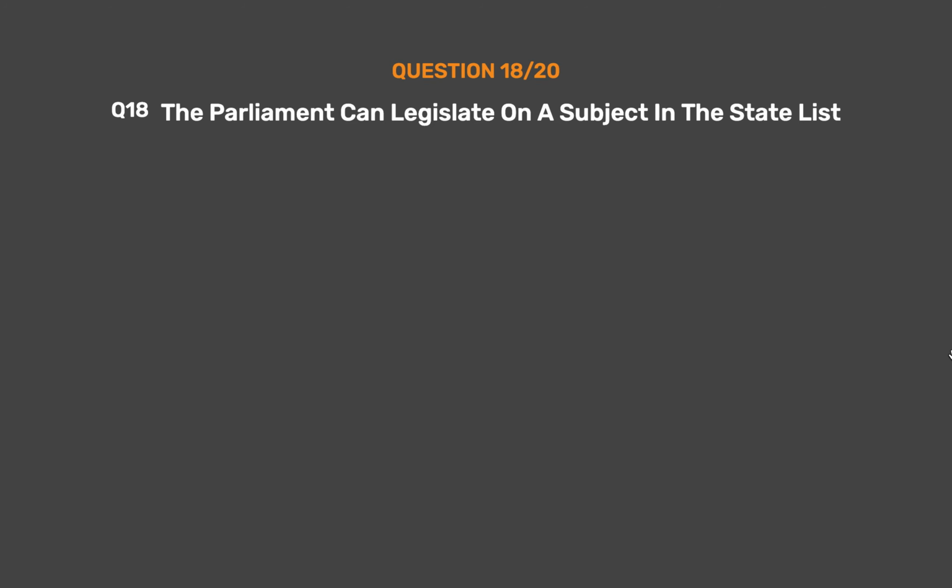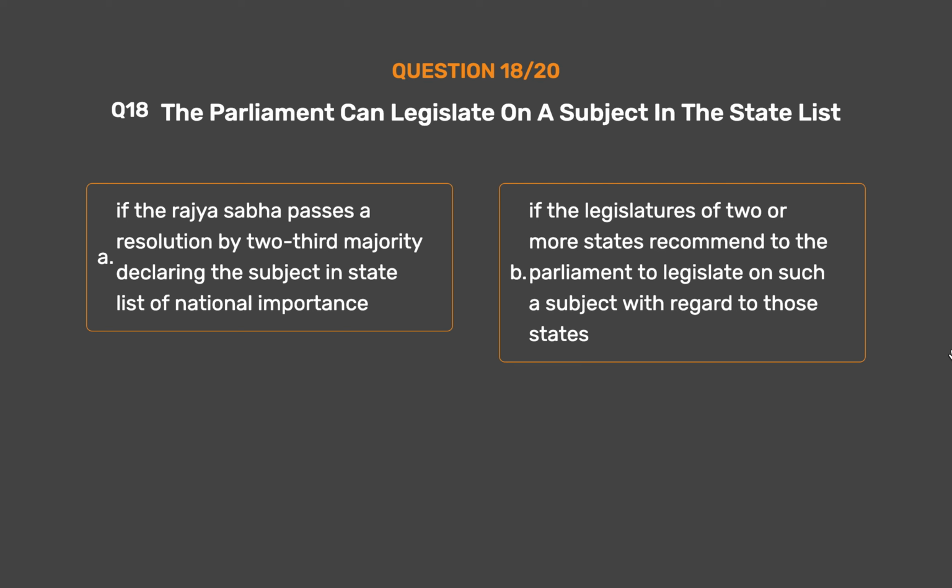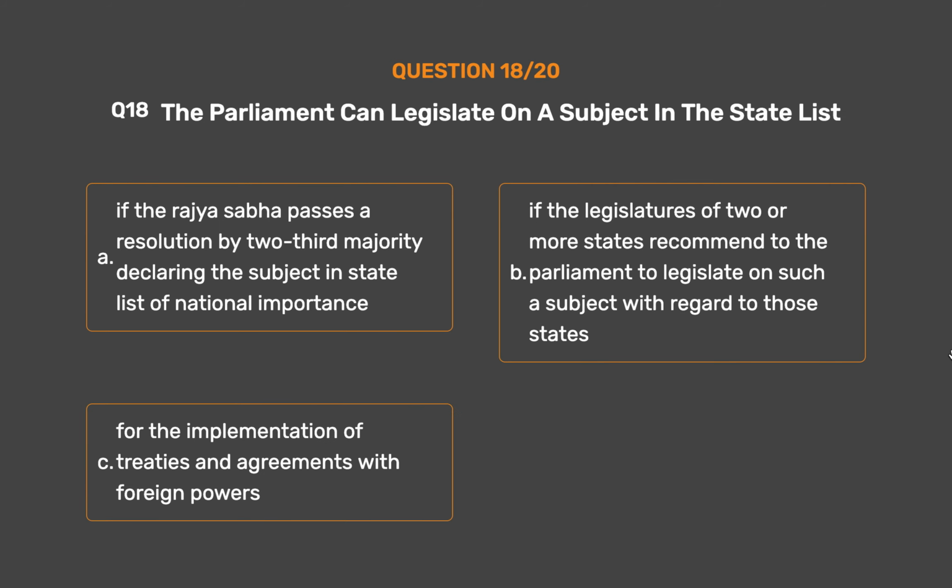states. Question number 18. The Parliament can legislate on a subject in the state list. Option A. If the Rajya Sabha passes a resolution by 2/3 majority declaring the subject in state list of national importance. Option B. If the legislatures of 2 or more states recommend to the Parliament to legislate on such a subject with regard to those states. Option C. For the implementation of treaties and agreements with foreign powers. Option D. All the above.